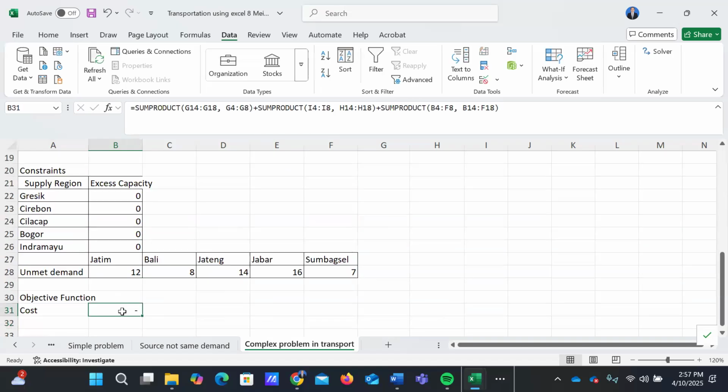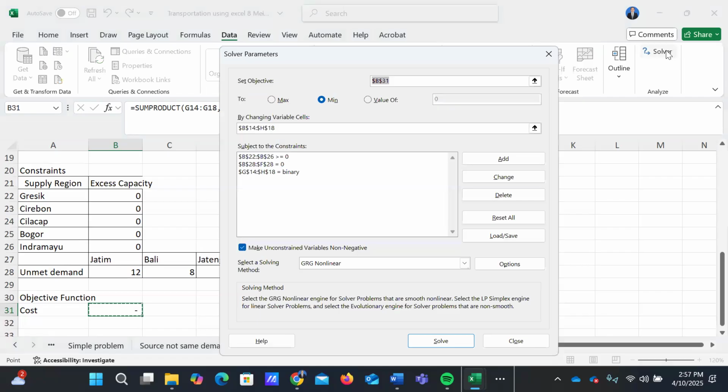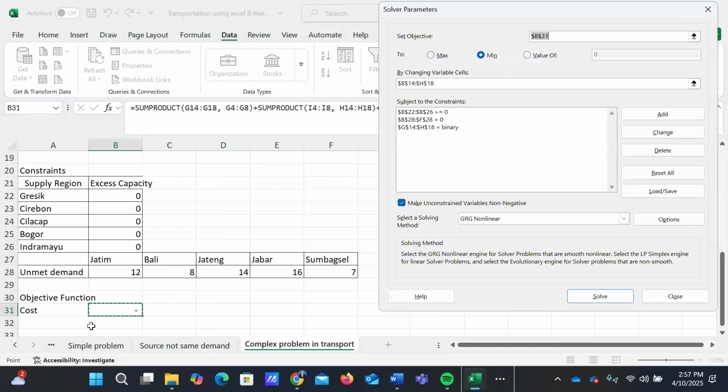This is our total cost here. Okay, if all parameters have been set, we will make the solver. This is our objective: to minimize the total cost, consisting of fixed cost and variable cost.